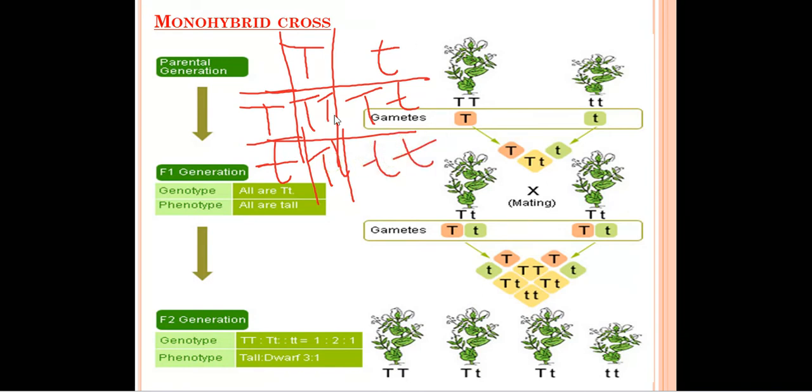So 3 plants will be of tall height and 1 plant will be of small height. So this was the Punnett square for monohybrid cross. You can draw it like that.